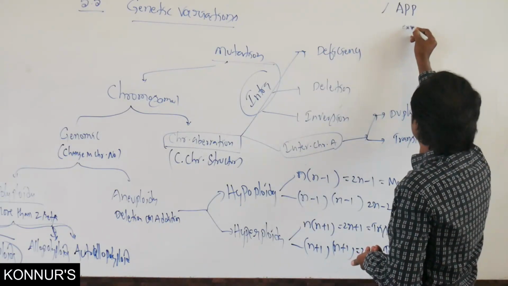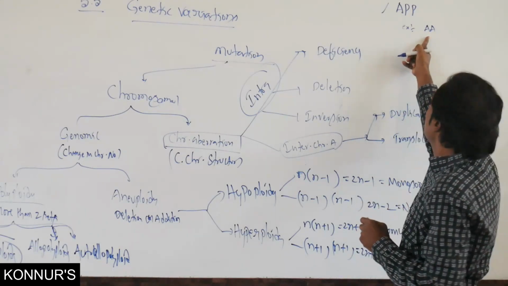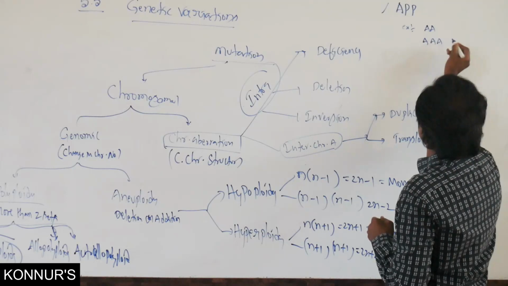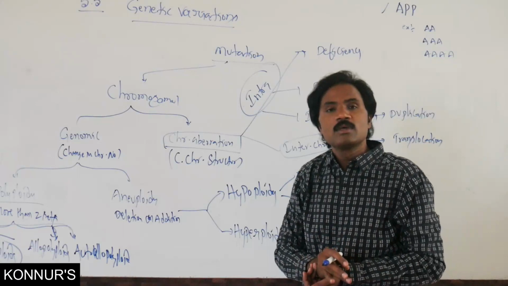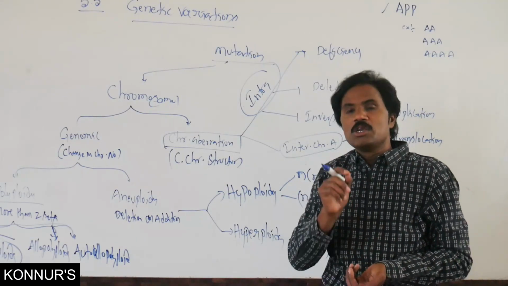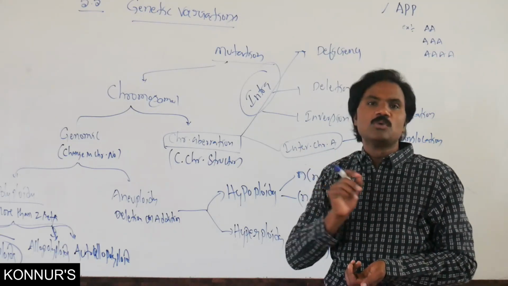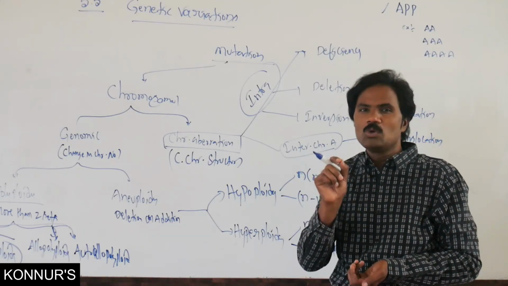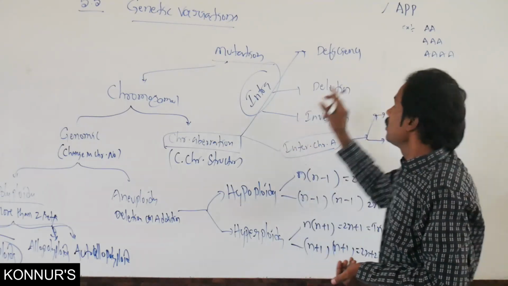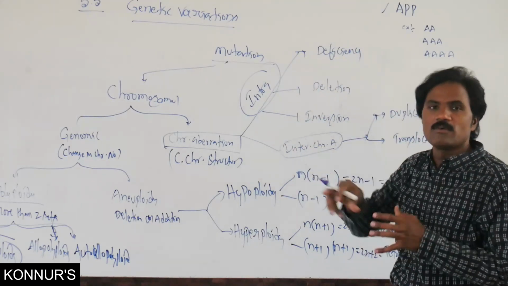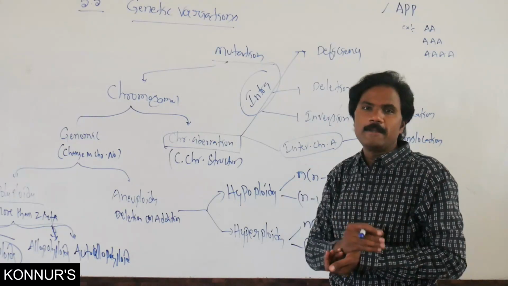For example, one parent is present, then 3, then 4. Within the same genome, a numerical increase on the same chromosome, same genome. Suppose A or B or C, whatever it may be, if it is increased, this is autopolyploidy.